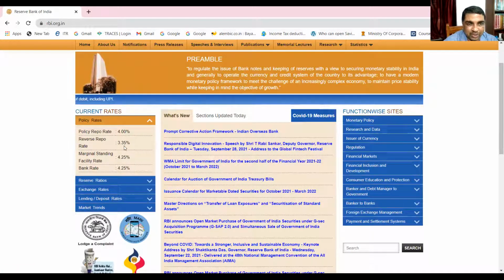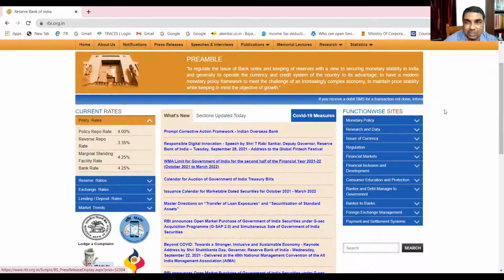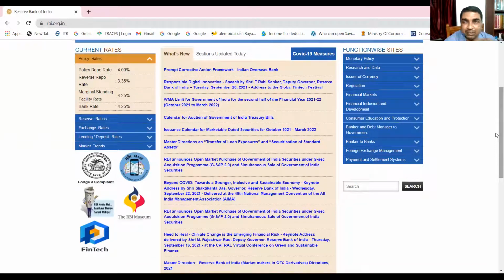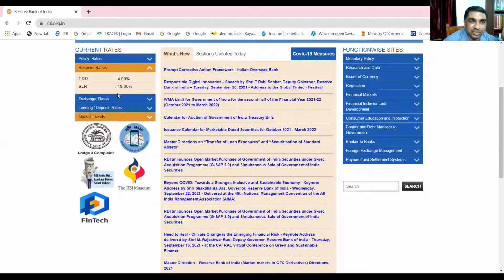Policy repo rate, reverse repo rate, marginal standing facility rate, bank rate, you can find here. These are the levers through which RBI controls the economy. RBI manages the liquidity in the economy by adjusting the repo rate and reverse repo rate. It has an impact on liquidity, on the cost of capital, and on the banks' profitability. And regarding reserve ratios, as previously discussed, cash reserve ratio and statutory liquidity ratio, you should have this idea.